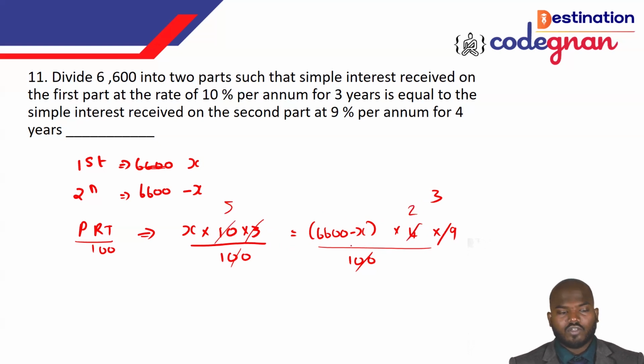Okay, 2 times 2 is equal to 4. And you will get this side as 5x. This side as 6600 minus x. So times of 6x, we can call it as 6. We just want to do it.